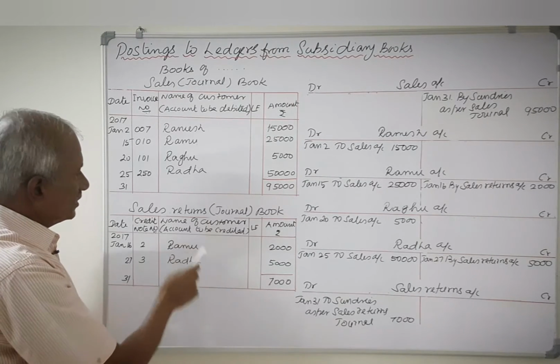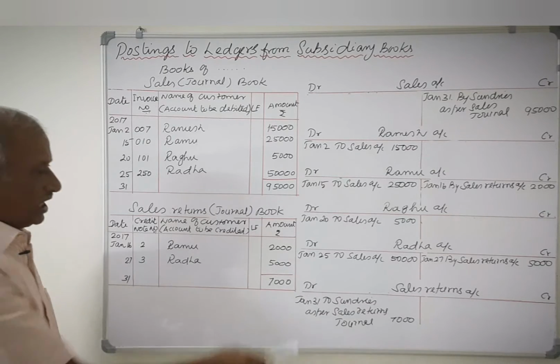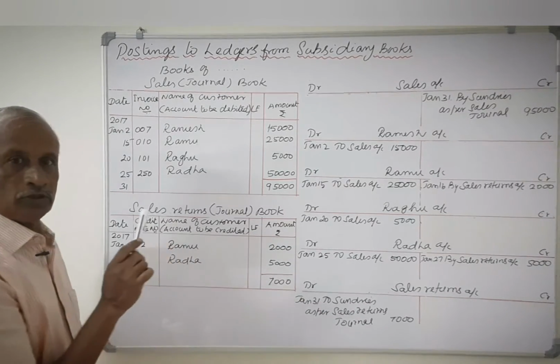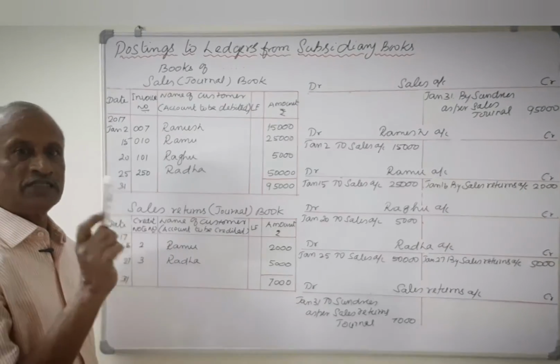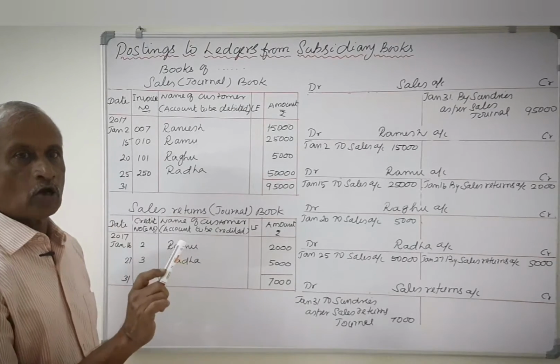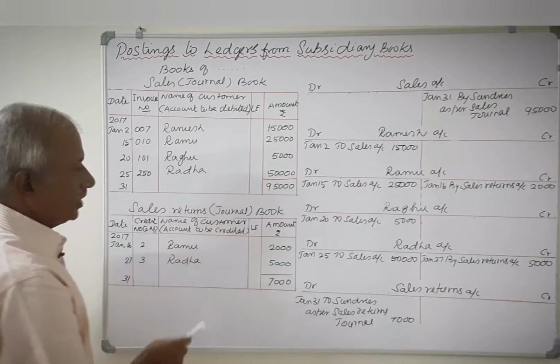The total of the sales returns book is posted on the last date of the month. You know sales is credited, so sales returns account is debited, and the name of the customer account should be credited. So sales returns account debit.